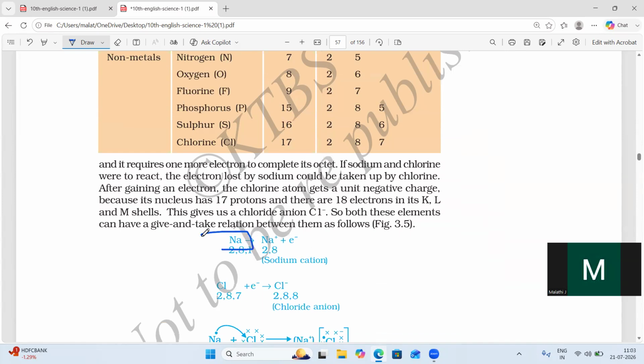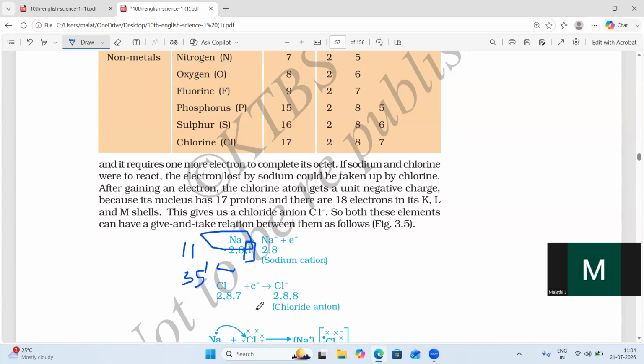If you write the electronic configuration for sodium, whose atomic number is 11, you will get 1s2, 2s2, 2p6, which is 10, then 1 remaining, so 3s1. So the valency electrons here are how many? 1 for sodium.